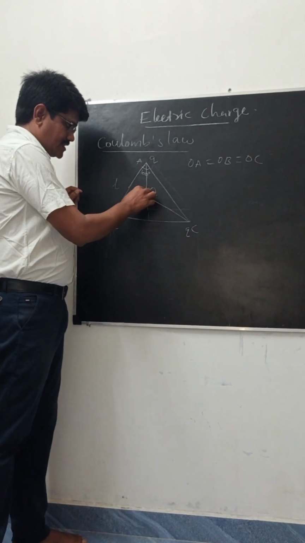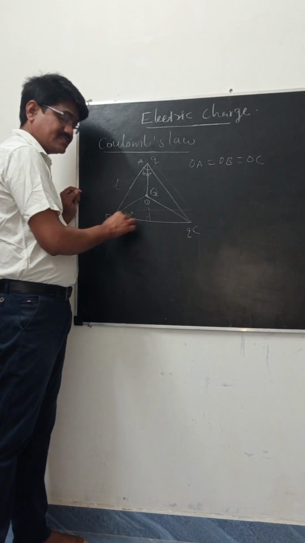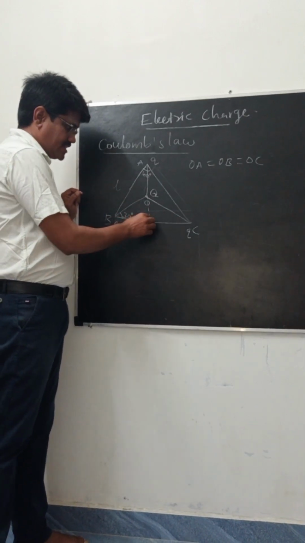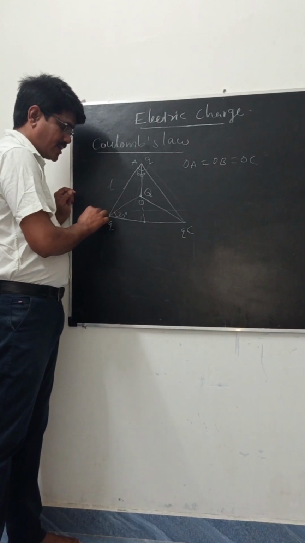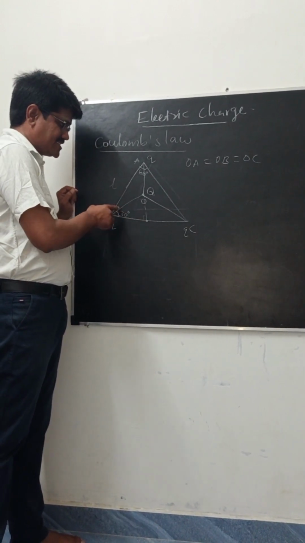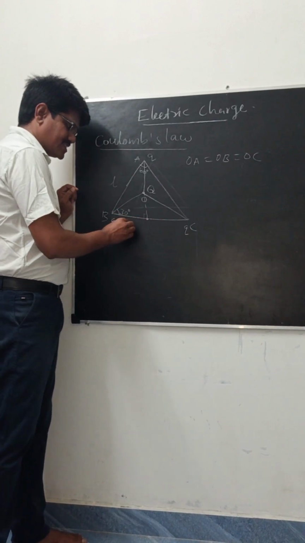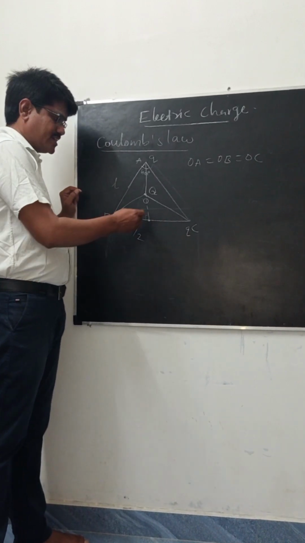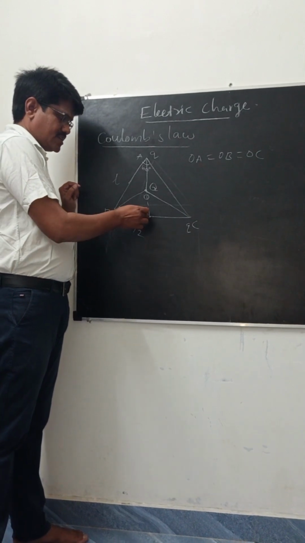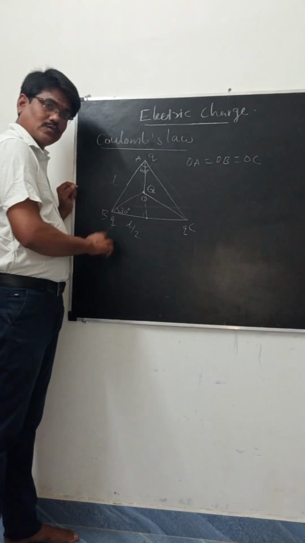Here this is a right angle triangle, the angle is 90 degree. This point is the center of BC. The total distance BC is L, so from here to here the distance is L by 2, half of the distance.